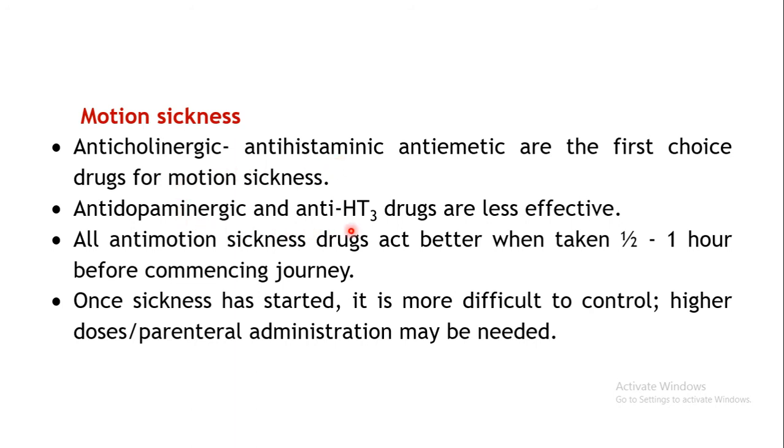Remaining mechanisms are not effectively involved in the motion sickness, that is the vestibular pathway. So that is the reason why generally anticholinergic and antihistaminic drugs are more effective in controlling the motion sickness. Antidopaminergic or 5-HT3 antagonists are less effective in controlling the motion sickness.